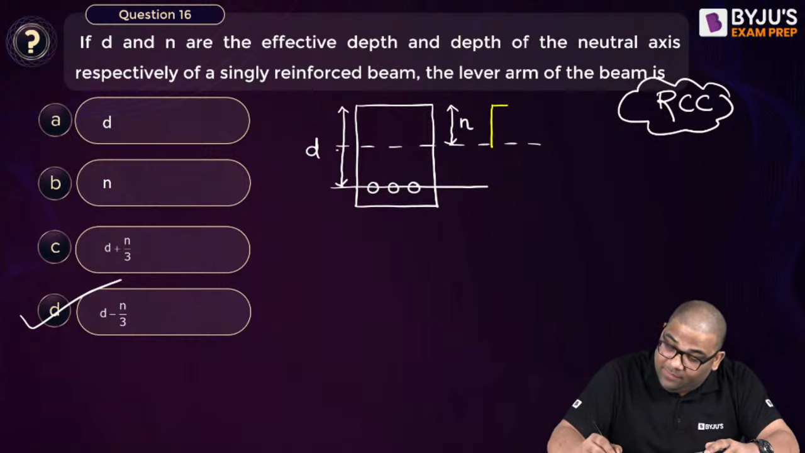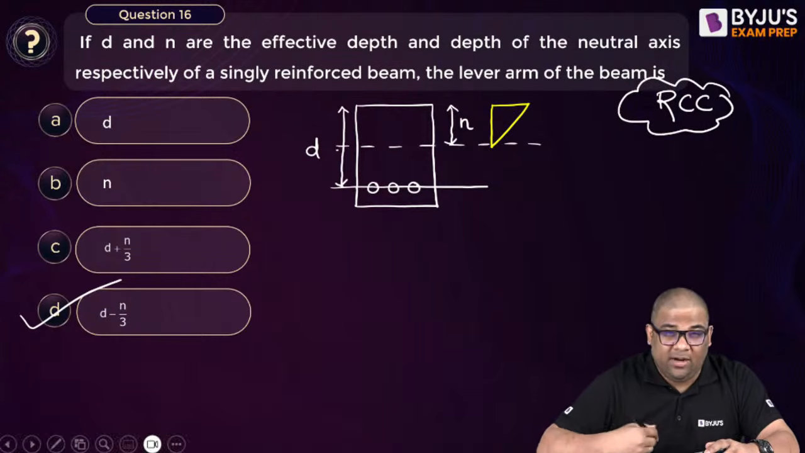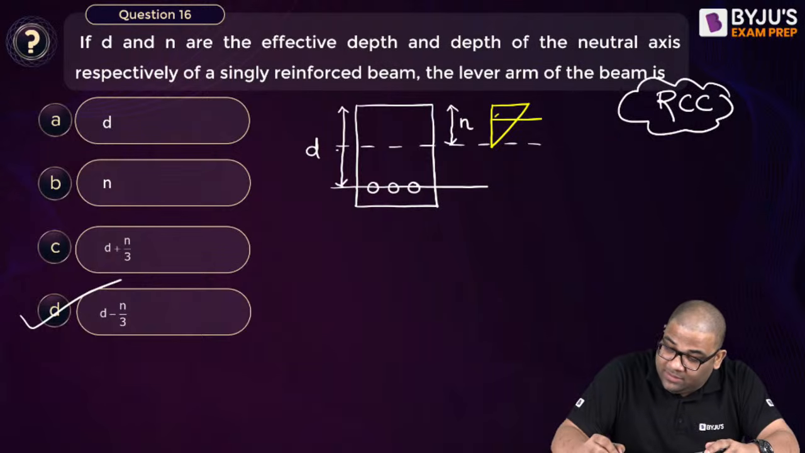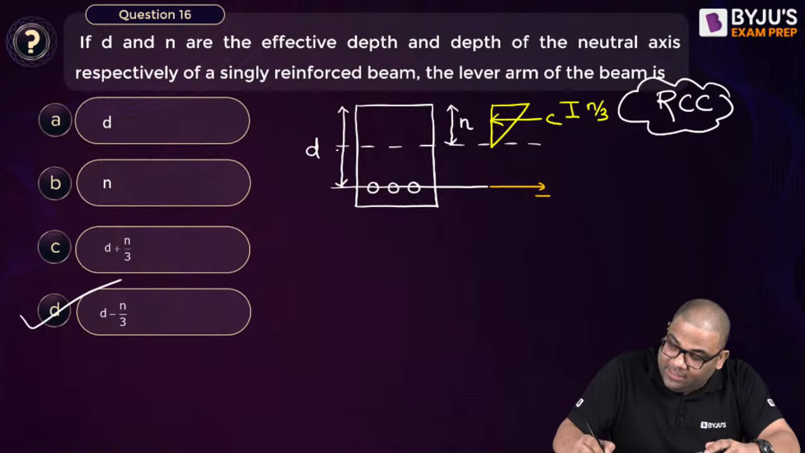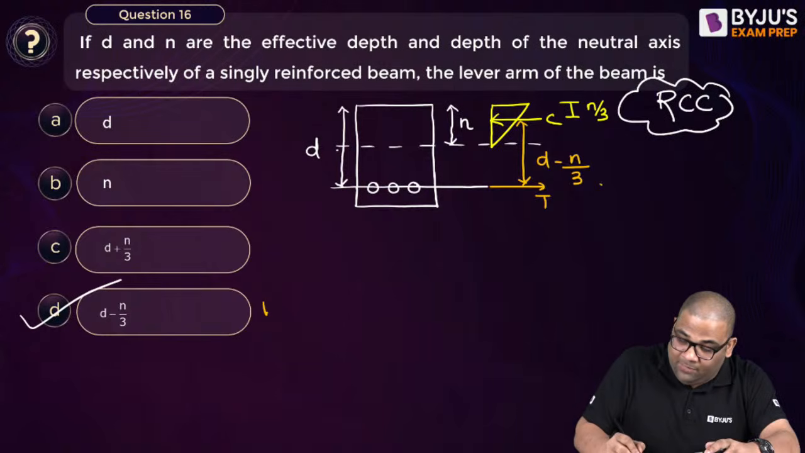In WSM, what happens? The stress diagram is linear. So here, the total compression force is acting at how much? It is acting at your N by 3. And this is the total compression force. Tensile force will be acting here. So this will be your lever arm, and the lever arm will be how much? You can see D minus N by 3. This is for WSM, they're asking.